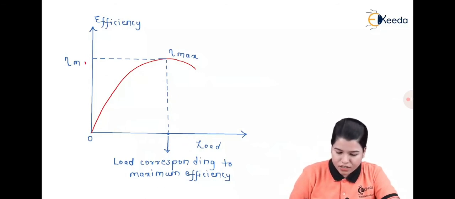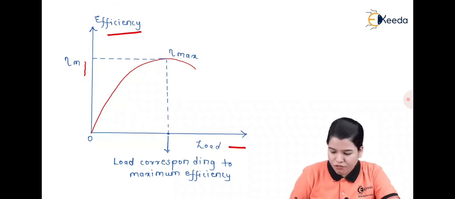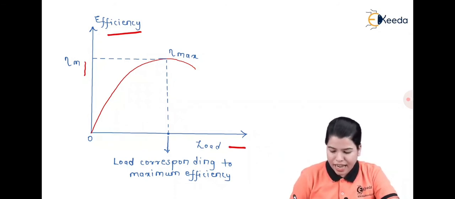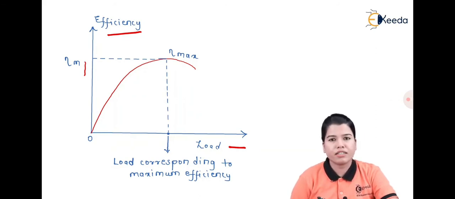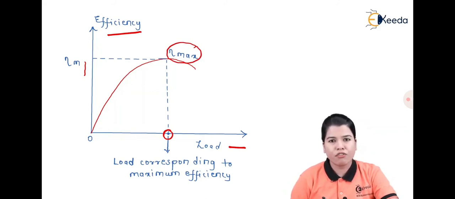If we see here, our y-axis represents the efficiency, whereas the x-axis represents the value of load. We can see that as the load goes on increasing, the value of efficiency also goes on increasing. But at a certain point of the load, we get the value of maximum efficiency, and if we increase the load after this point, the efficiency goes on decreasing. Thus, we can say that our efficiency is proportional to the value of load current.